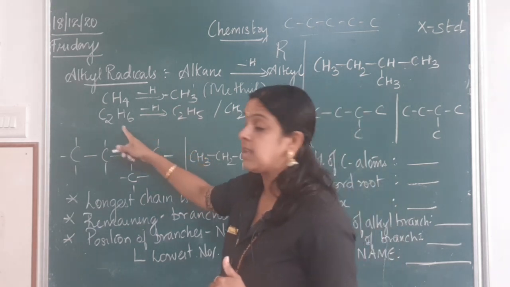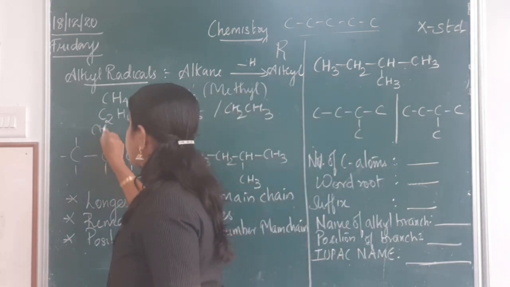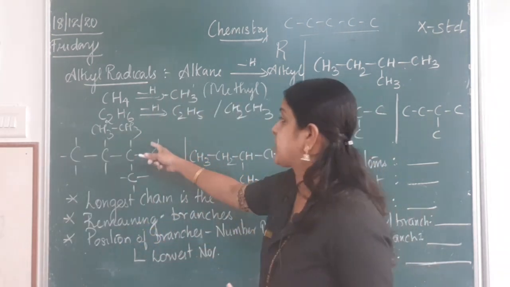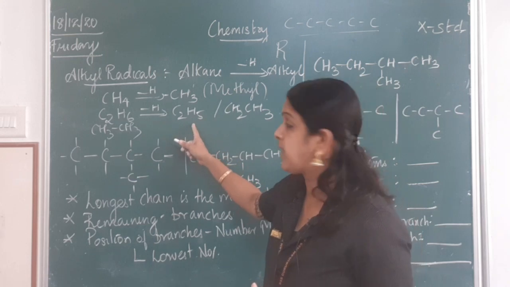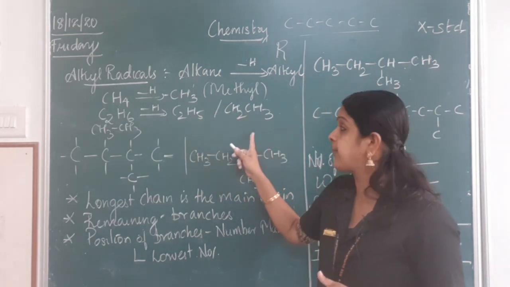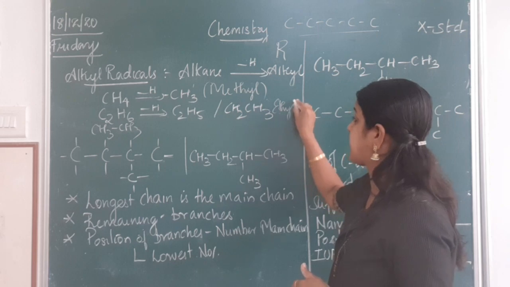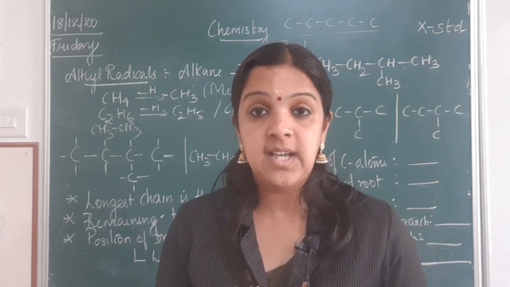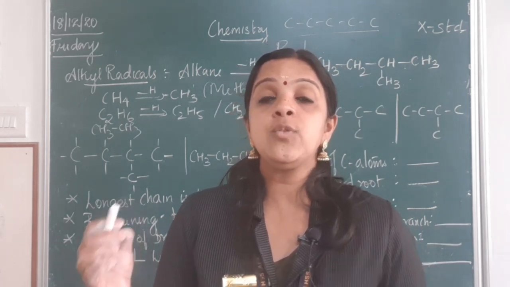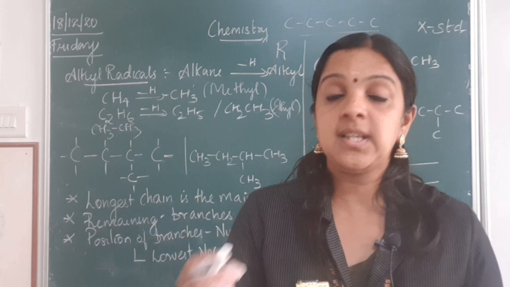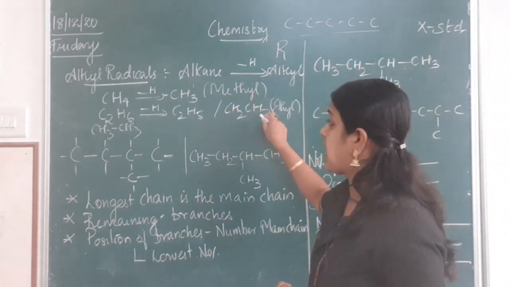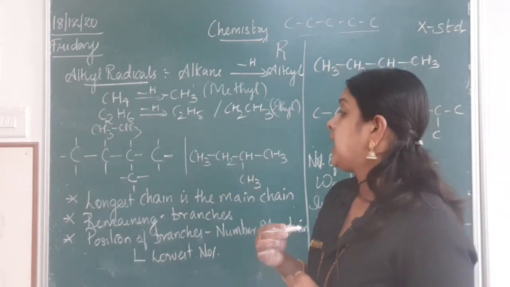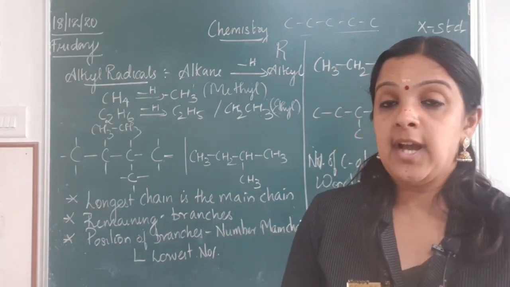And if you see here, this is ethane. You can also write it as CH3CH3. When this loses a hydrogen, it becomes C2H5 or CH2CH3, which is called ethyl radical. So ethane, when it loses a hydrogen, you call it ethyl radical. Methane, when it loses a hydrogen, you call it methyl radical. So these are the radicals which will be acting as branches. Now how to name the branched hydrocarbon?